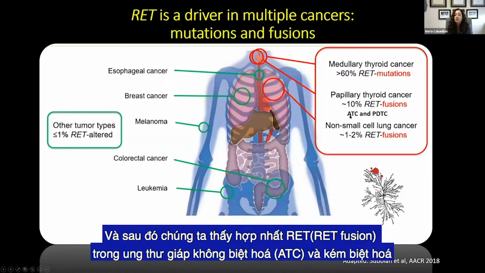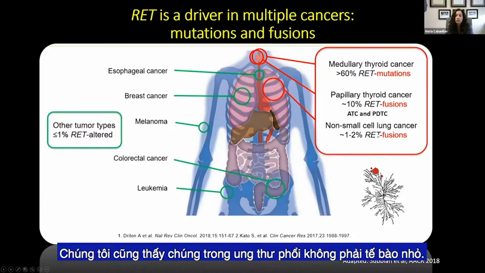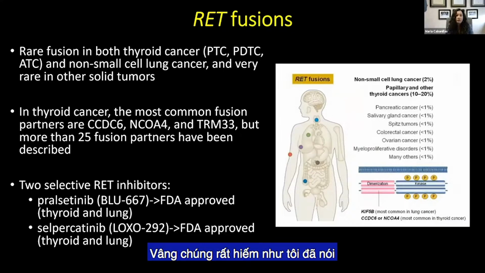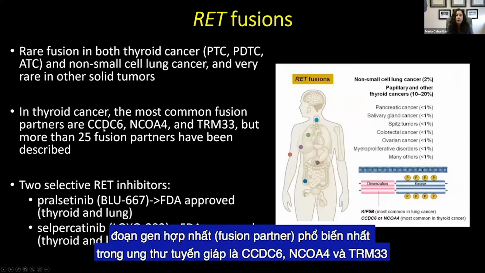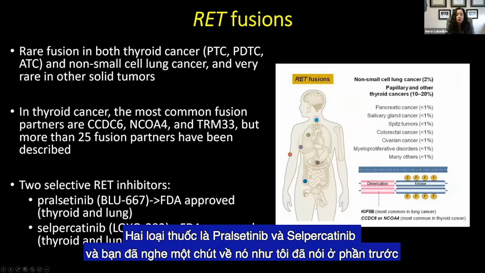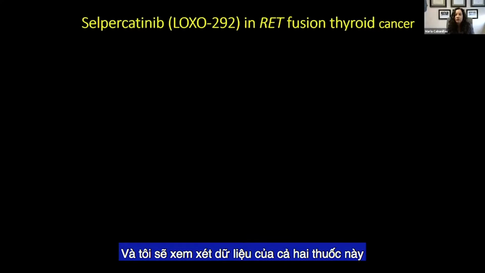And then we see RET fusions in ATC and poorly differentiated. We also see this in lung cancers and non-small cell lung cancer. So they are very rare. Like I said, the most common fusion partners in thyroid cancer are CCDC6, NCOA4, and TRIM33. But there have been 25 plus fusion partners described in thyroid cancer. The 2 drugs are pralsetinib and selpercatinib, and you heard a little bit about pralsetinib earlier, and I'm going to go over the data for both of these.